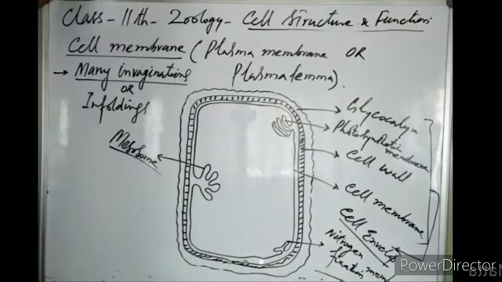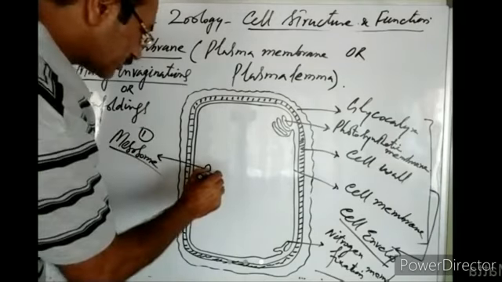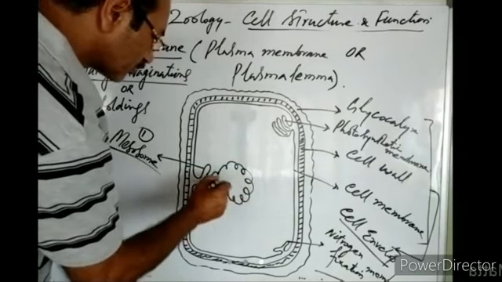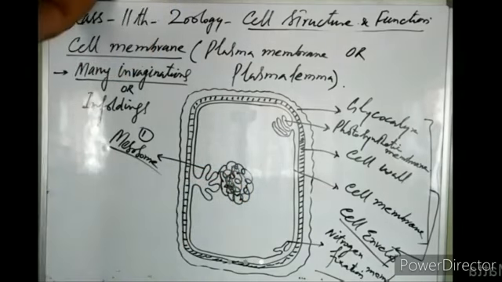So when we compare the cell membrane of prokaryotes and eukaryotes, in prokaryotes there are many invaginations or infoldings. One infolding is known as the mesosome. The genetic material of the prokaryotic cell mostly remains in association with this mesosome.